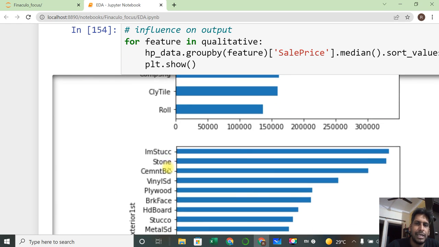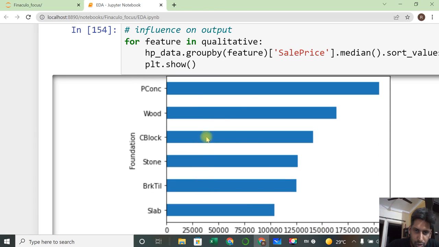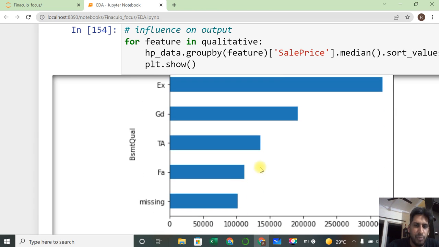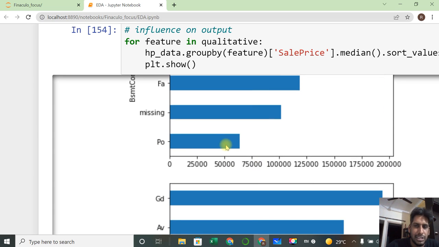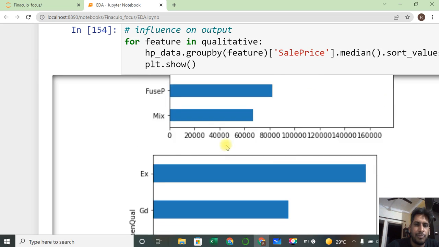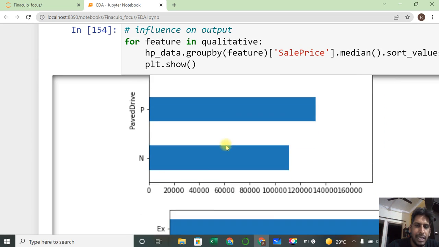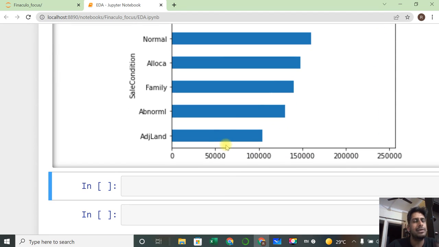When it comes to qualitative also, we use the influence analysis. You can go through slowly; the interpretation will be the same way, like which is the most influenced, which is the least influenced. We will be checking for each of the columns. Around 38 columns we have. For each of the columns you can check, and you can write an interpretation for each of them. Okay, this is about the qualitative analysis.